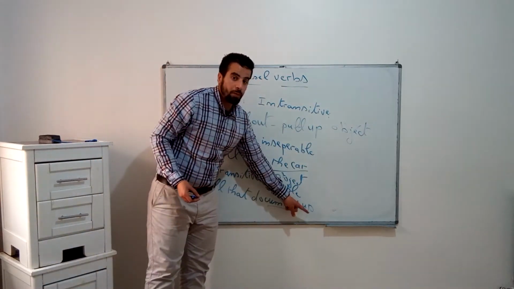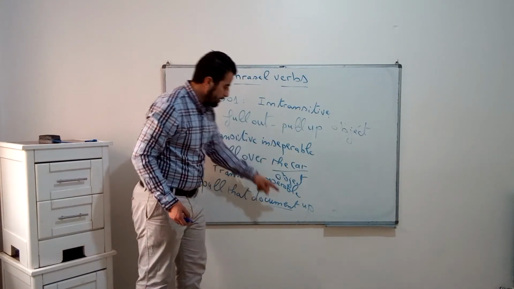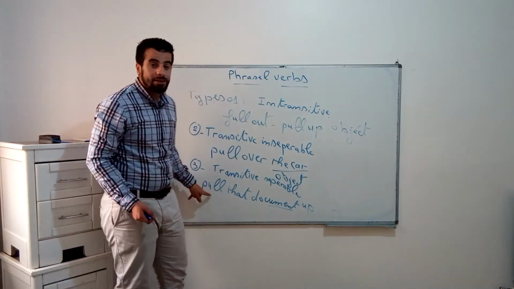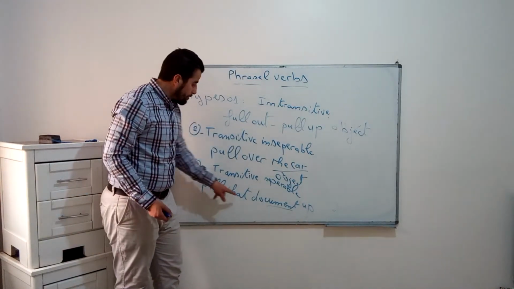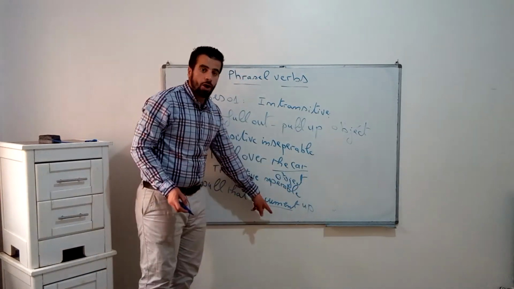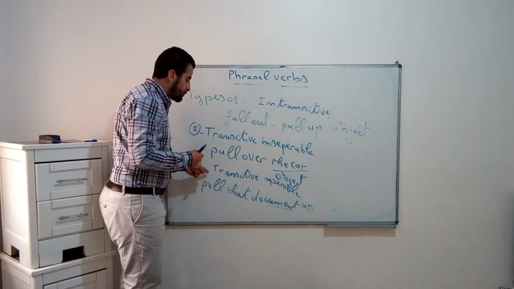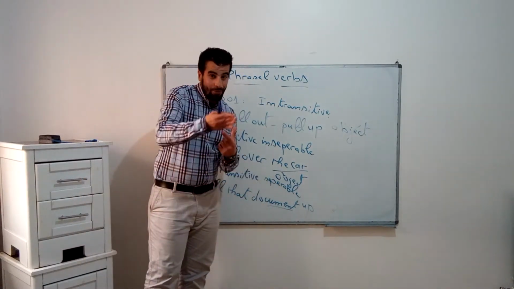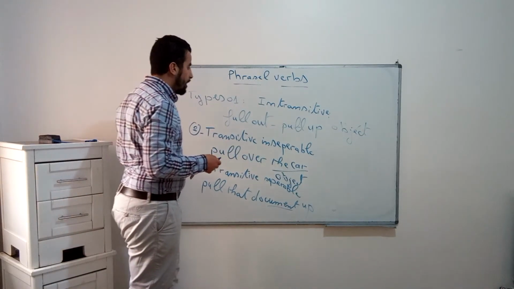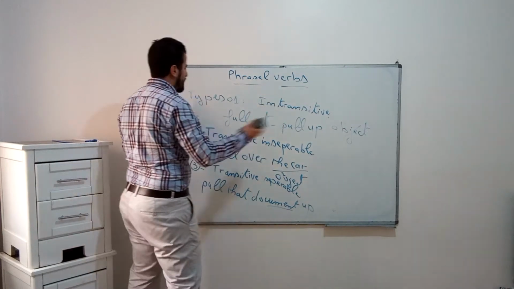This one we call the particle, and this one is the verb. Pull that document up. Document is the object. So we separate. This is what we call transitive, separable. We separate them, right? This is the third type. Now we move to the fourth type. I think it is the final type.